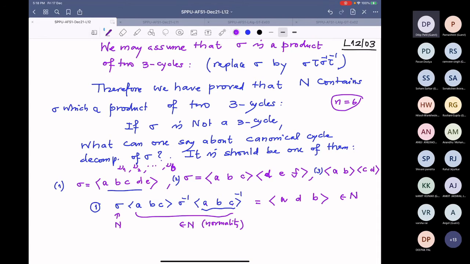Can somebody tell me, did I write correctly or do I have to change? A goes to C, that is correct. A goes to C, C under sigma goes to B, and B goes to C, and C goes to D. So this is correct.